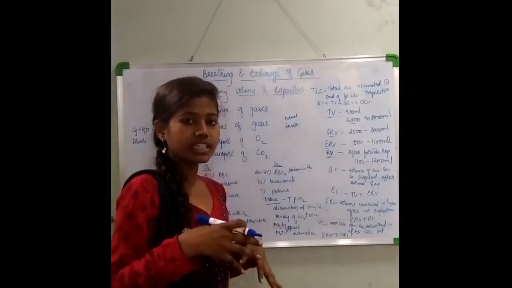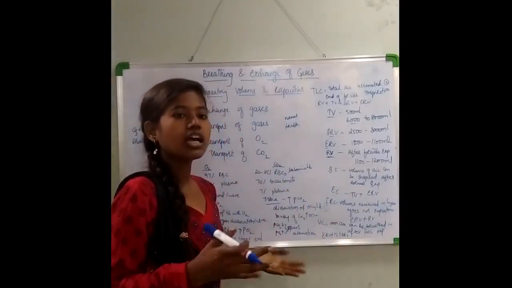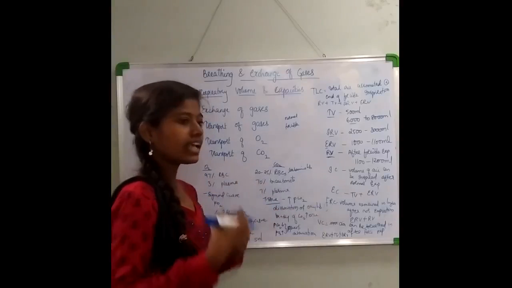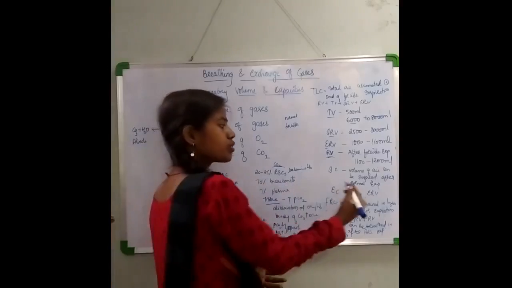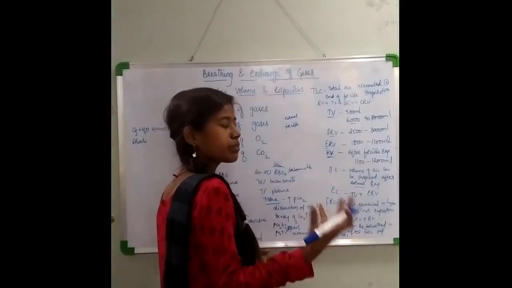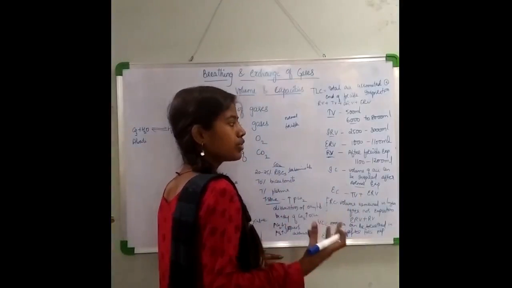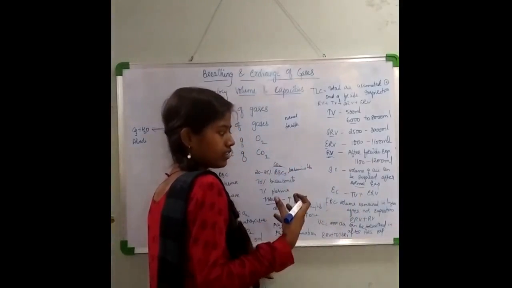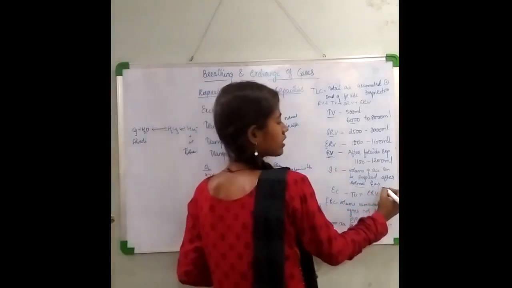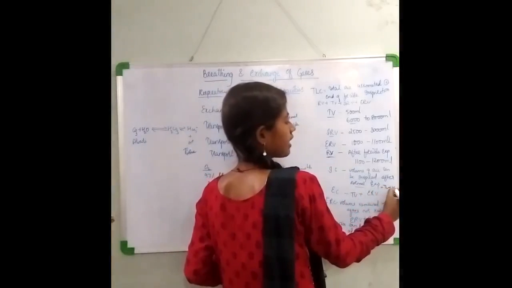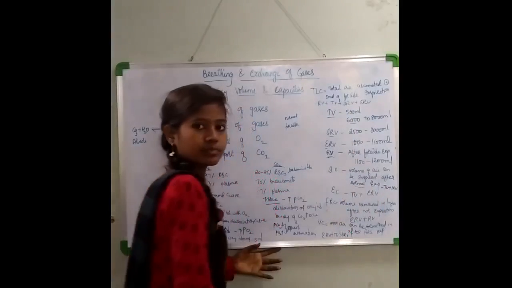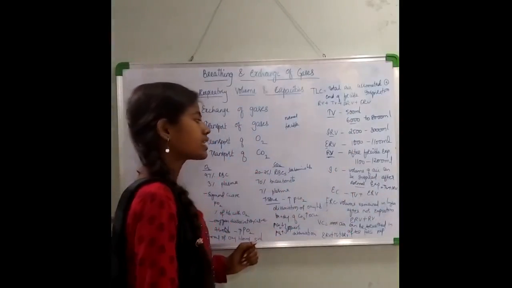Now you have taken a normal breath and you have exhaled out. Once you exhale, what is the amount of air that you can inhale into your body? You have exhaled out the carbon dioxide, and after that normal expiration, how much air you can breathe in will give you the inspiratory capacity. This value is tidal volume plus IRV. When you club tidal volume plus IRV, you will get the inspiratory capacity.